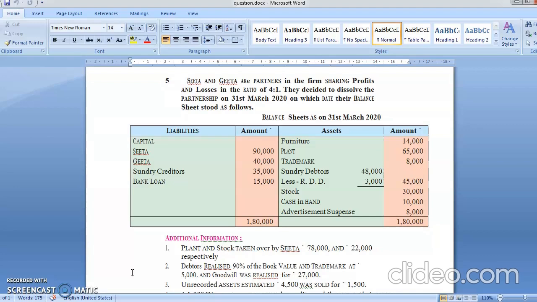Now, advertising suspense account. Now see, this is a fictitious asset. Students, remember this. Fictitious asset means this asset is not really an asset, but you have created it. It is like a deferred revenue expenditure. So this loss will be divided among the partners in their profit sharing ratio. All other items we have already done.